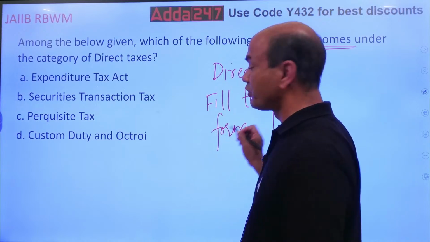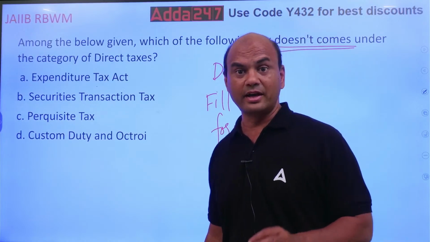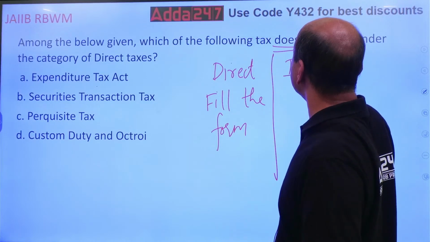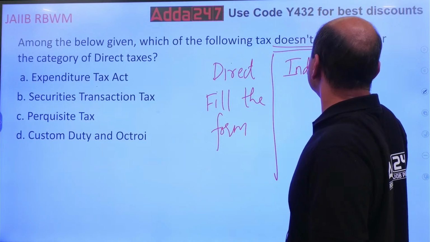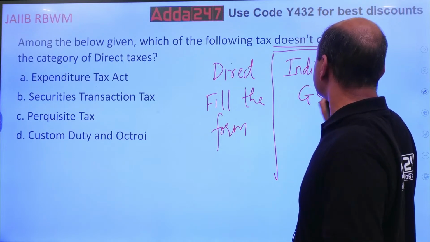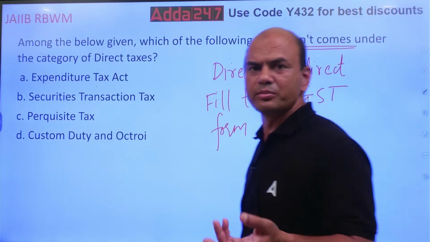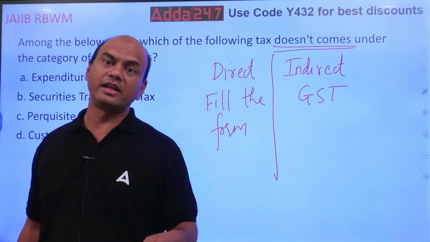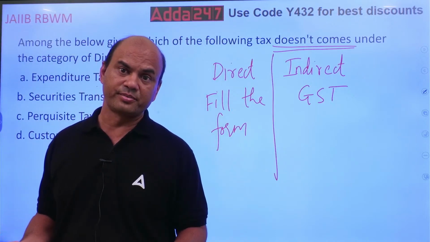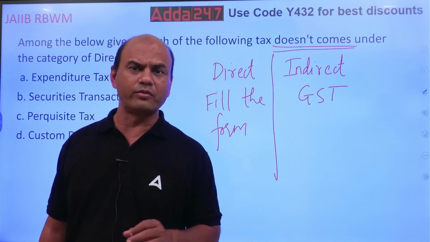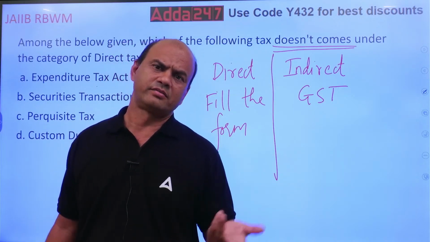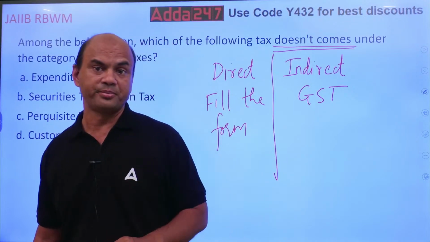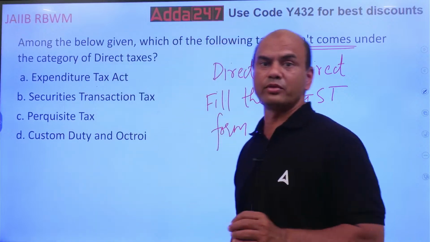Income tax you pay, you fill up that income tax form, right? And then you pay. That is called direct tax. Indirect means where you don't fill the form, like GST. Whenever you buy any goods or services, any Colgate toothpaste, any Patanjali, any TV, any fridge, any service, you have GST on it. Do you fill up a form for that GST? No. Indirect. So direct and indirect, you must understand this concept. In direct tax, you actually fill up the form.